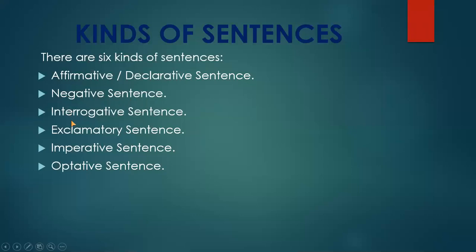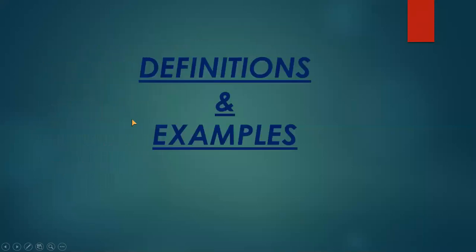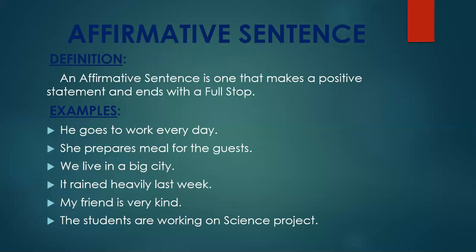The third one is interrogative sentence. Fourth is exclamatory sentence. Fifth is imperative sentence. And sixth is optative sentence. These are the 6 kinds of sentences. I have given you the names here only. In the next slides, I will show you the definitions and examples of each of them.